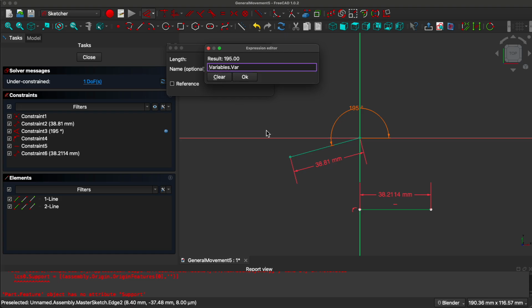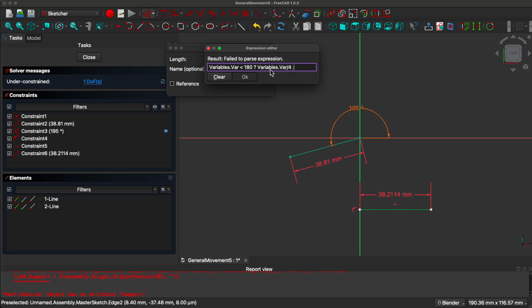But we don't want just variables var. If variables var is less than 180, then we want to move it in one direction, namely variables var divided by 4.